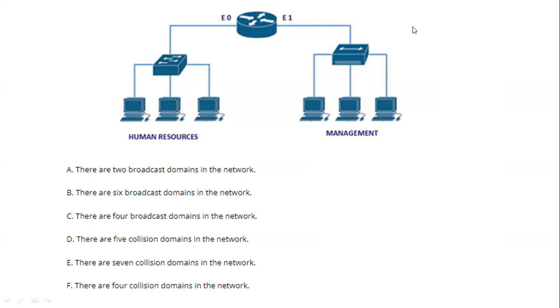For the hub, there's only one collision domain. That's good. And for the human resources, there's three, one for each connection that goes to the switch. That's fine. But would there be one that goes from the switch to the router? Yes, this is again a single collision domain.